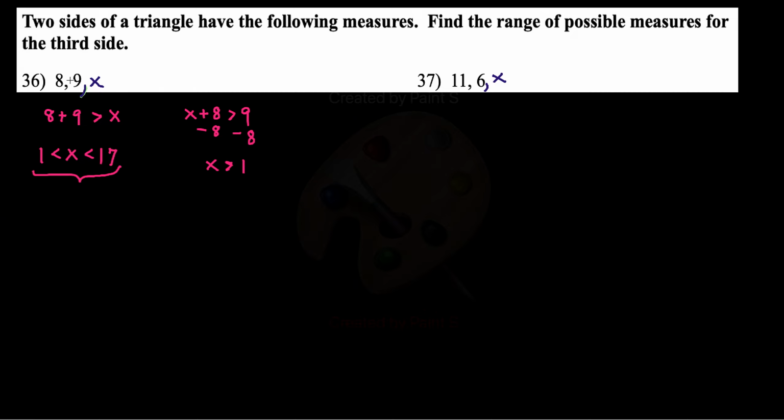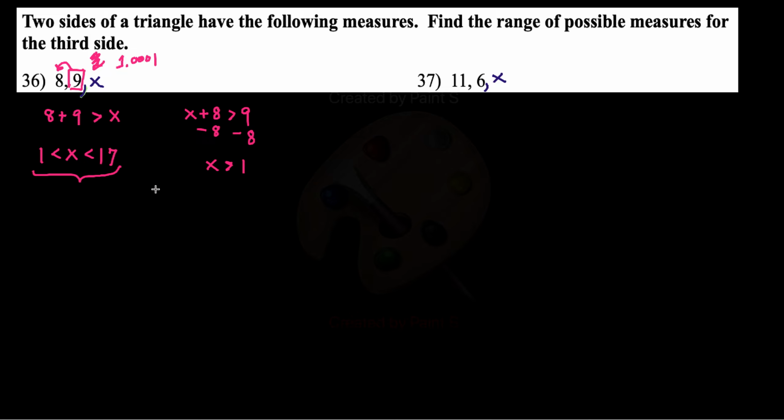One way you could see that is you could just take the bigger number, subtract the smaller, and then you know x has to be greater than that value. If x is 1, 1 plus 8, is that greater than 9? No. So x has to be some value greater than 1. 1.0001 plus 8 is greater than 9. So the sum of any two sides is greater than the third side.